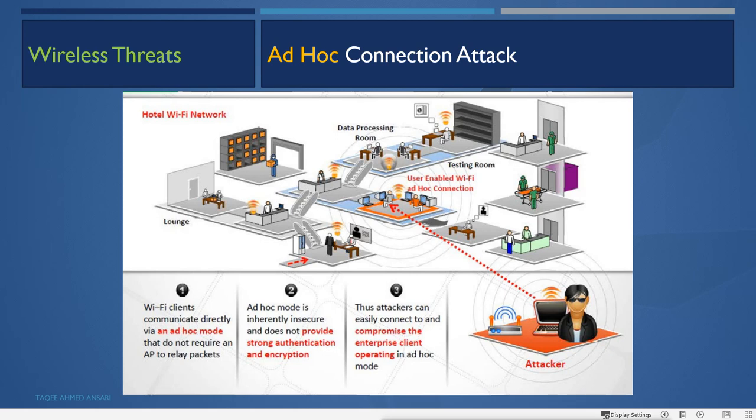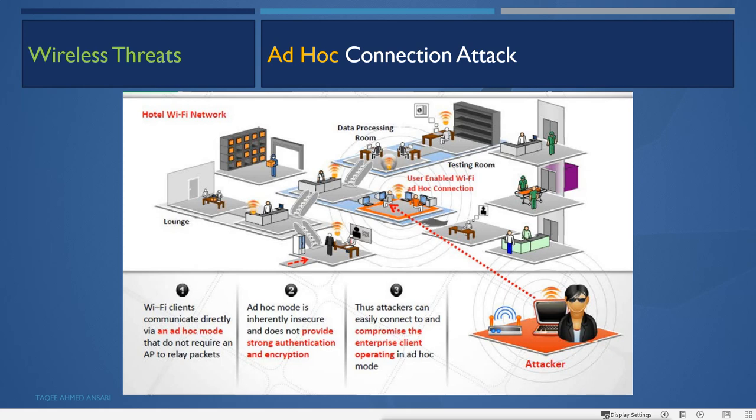In this ad hoc mode, two machines, two Wi-Fi devices can communicate together without the need of an AP. So ad hoc mode is inherently insecure and does not provide strong authentication and encryption. When you are connecting two devices, there is no need for doing the authentication. So attacker can easily connect to and compromise the enterprise client operating system operating in ad hoc mode.